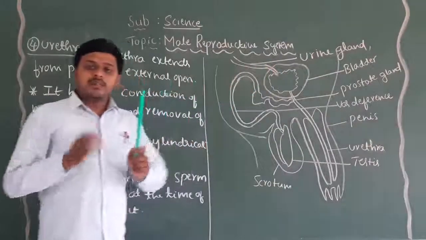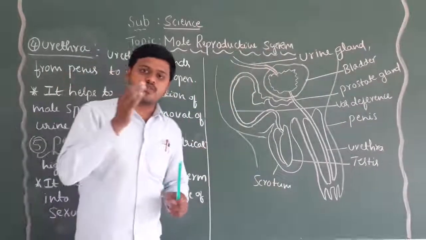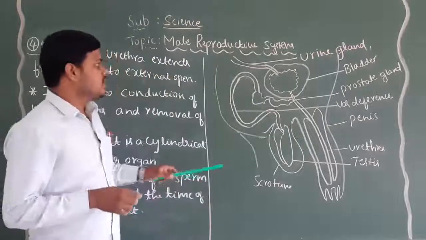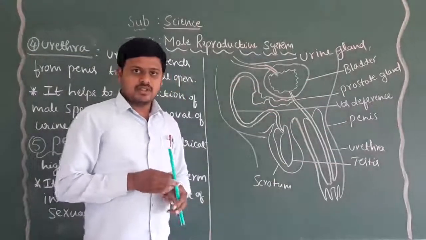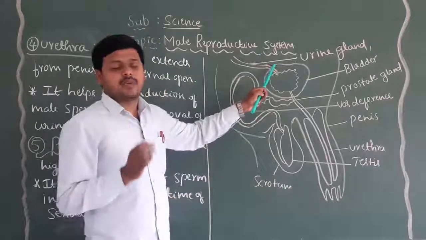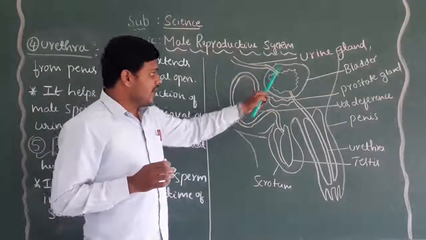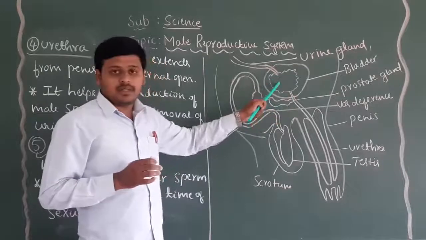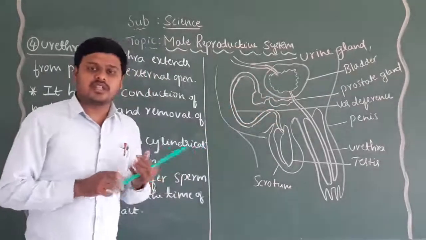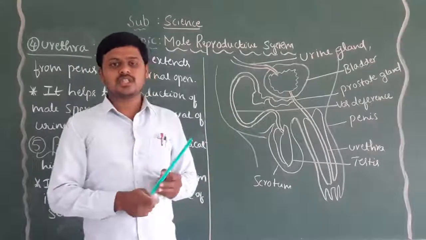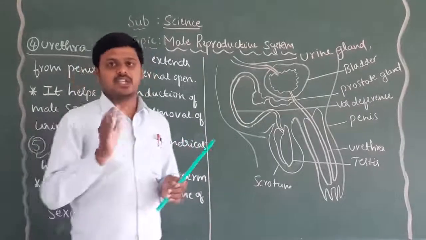In the male reproductive system as well as the female reproductive system, there is the urethra. In the male reproductive system we identify the bladder, which is very helpful for the removal of nitrogenous waste substances like urine.